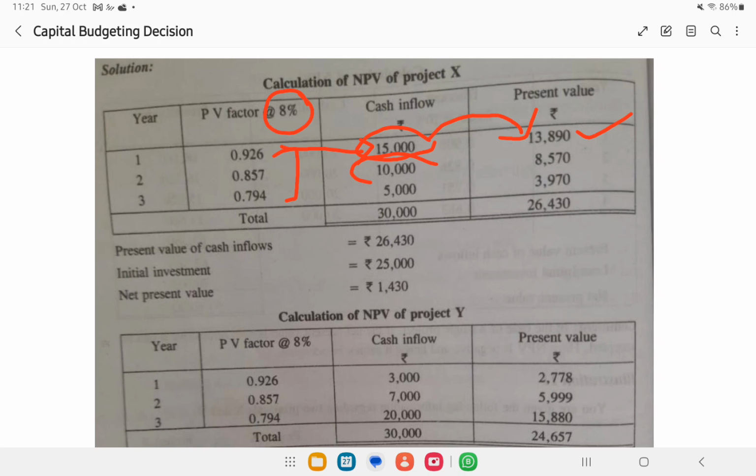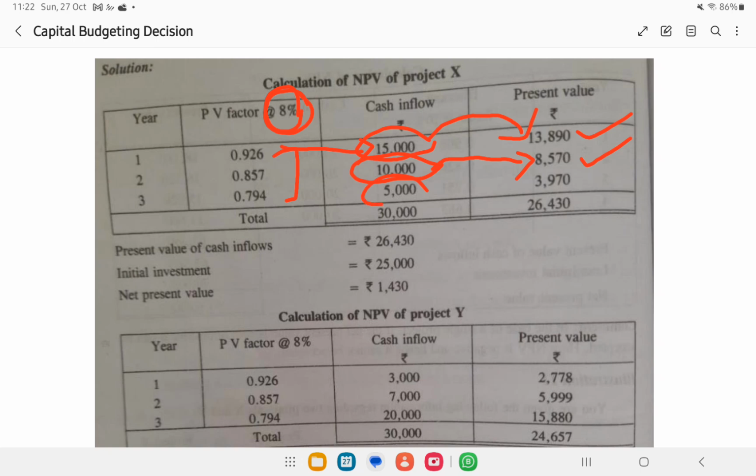After 2 years they said they will pay 10,000 rupees, but being a person who takes this 8% return into consideration, when we look at it from today, for us it is just 8,570, because we are waiting for 2 long years, isn't it? So we are taking the losses we will make by that time into consideration.